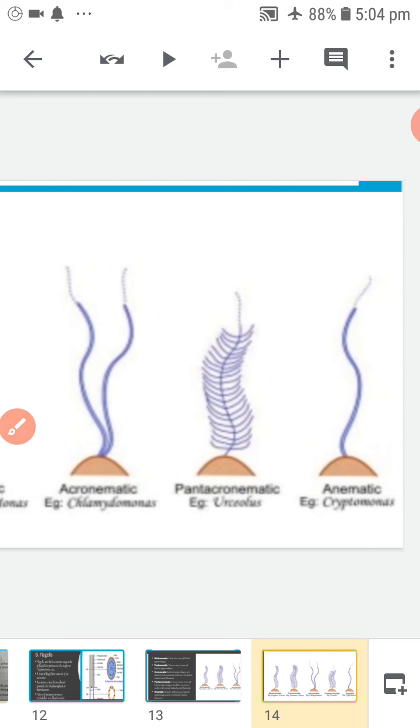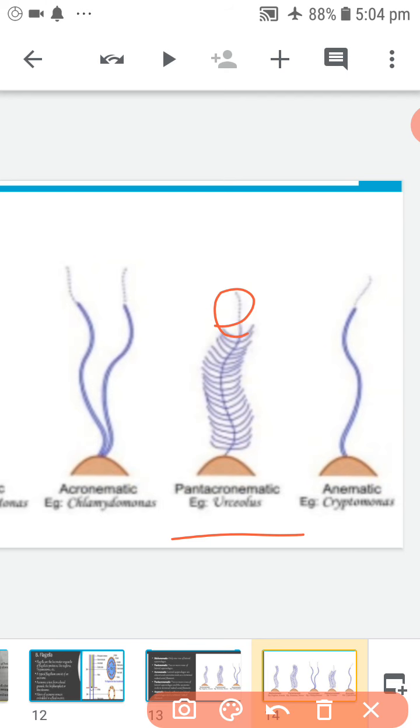Next, pantacronematic. When the mastigonemes are present in 2 rows on the lateral sides of the flagellum, but the flagellum ends in the terminal naked filament. Example, Arcella. Next, acronematic.